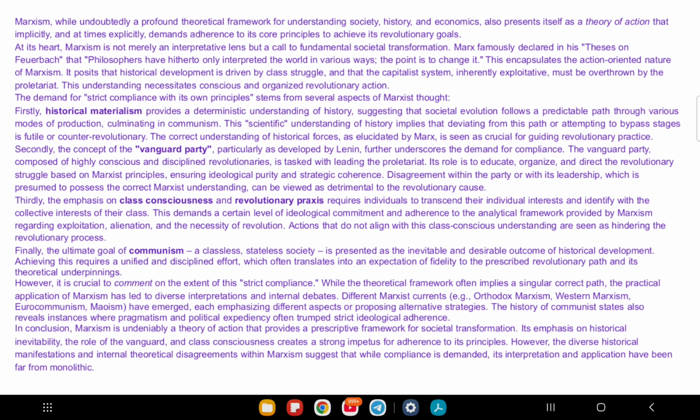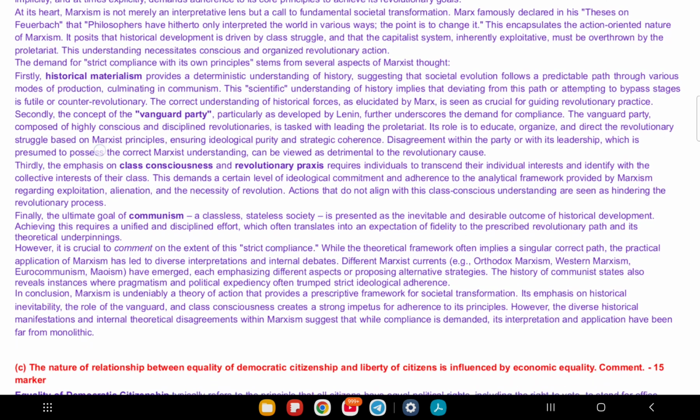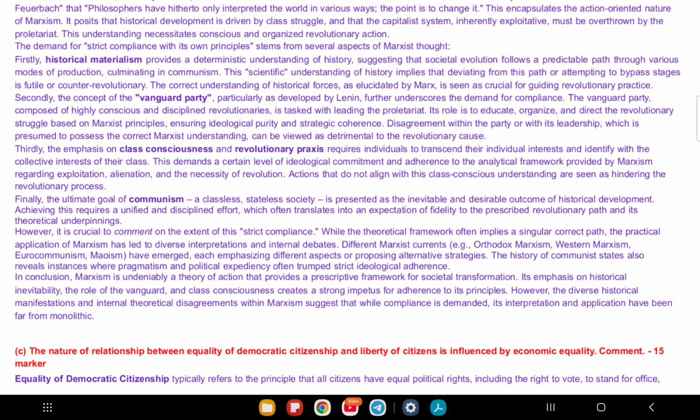Now we will see the next question, 1C. 1C says: the nature of the relationship between equality of democratic citizenship and liberty of citizens is influenced by economic equality. This is a 15 mark question. Here you have to comment. So let's break it.